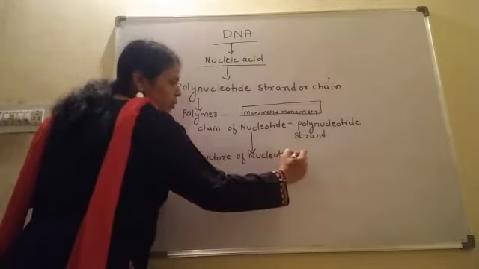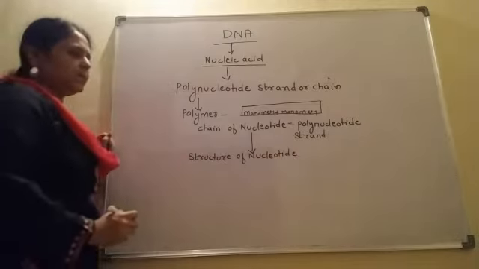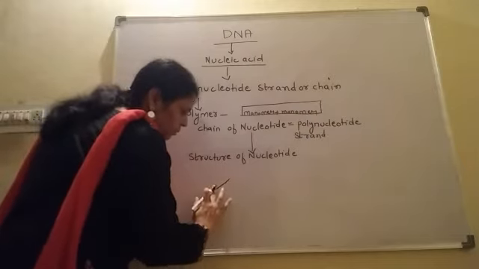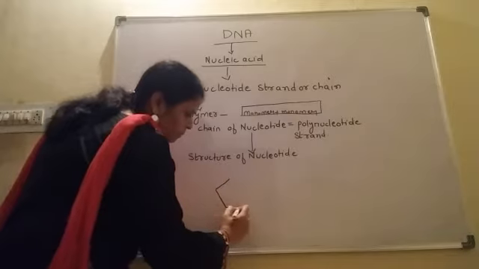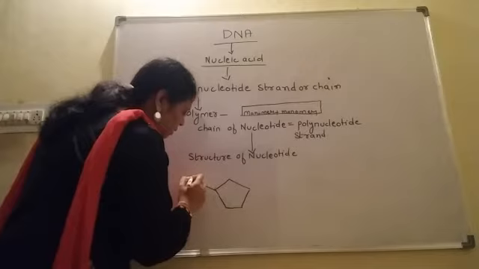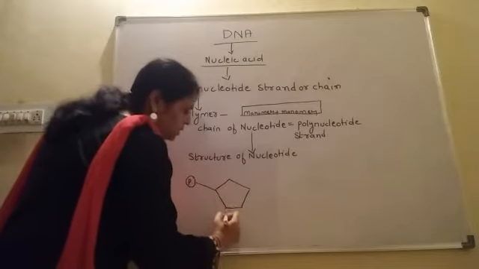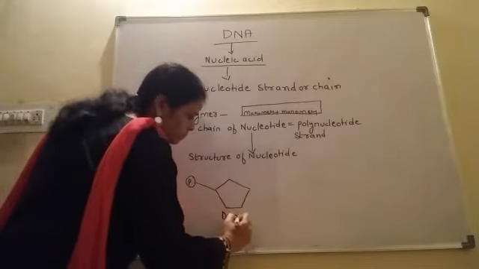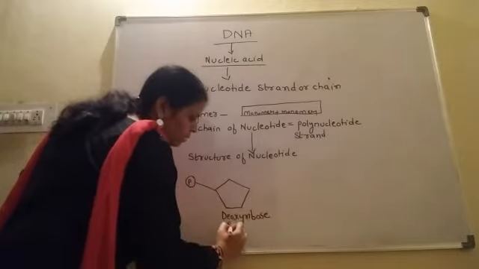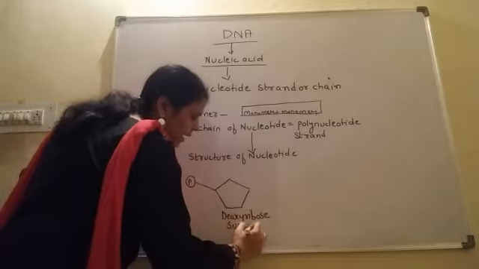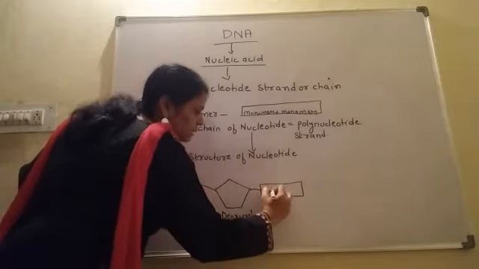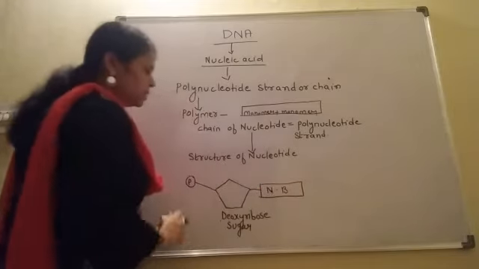The structure of a nucleotide consists of deoxyribose sugar, phosphate and nitrogen base.